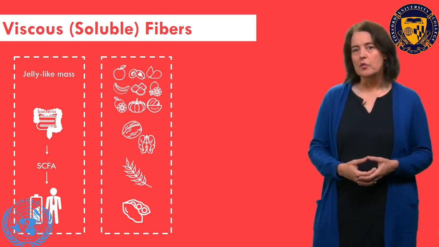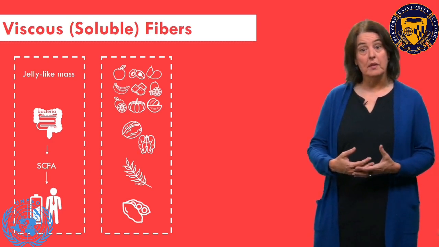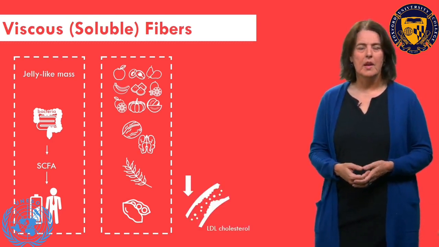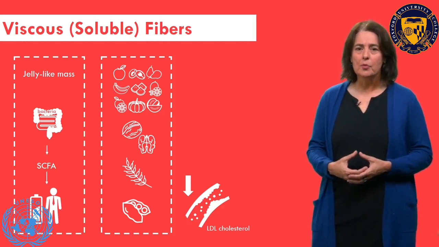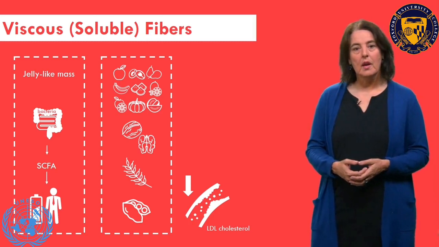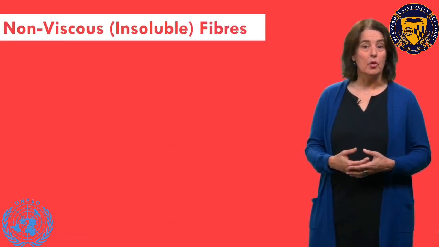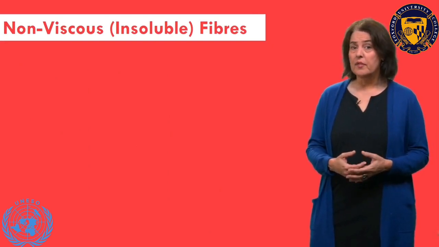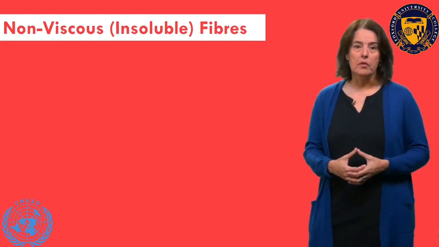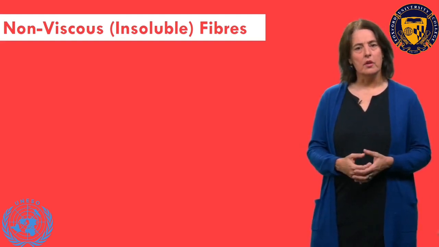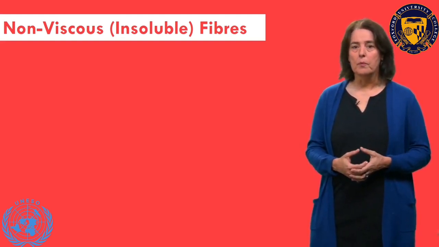Randomized trials have shown that beta-glucans from oat germ and pectins from fruit lower blood LDL cholesterol. And that may be one of the reasons why eating these fibers is good for your heart. Then we have the non-viscous or insoluble fibers. They don't form gels, are less fermentable, and not important for the production of short-chain fatty acids. Are they useless? No, not at all.